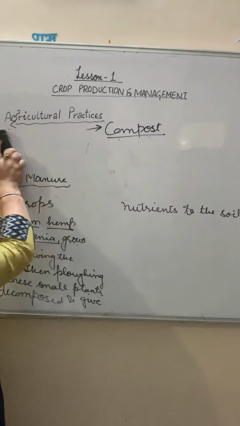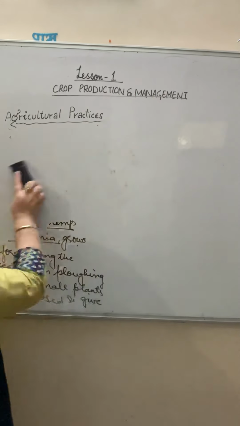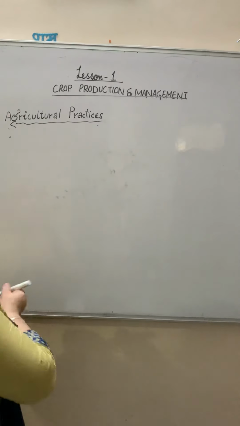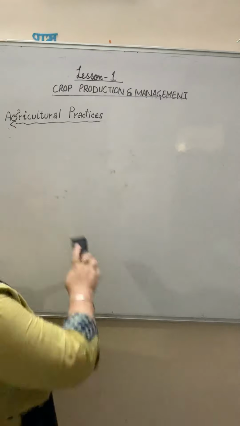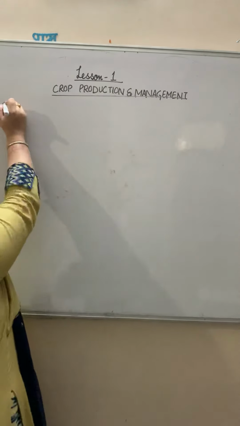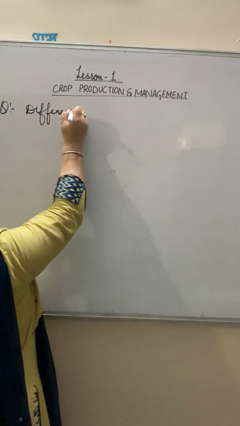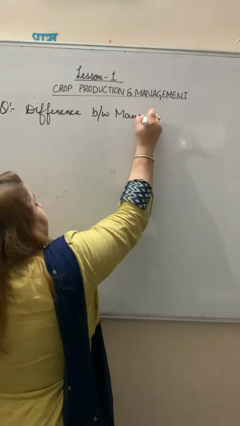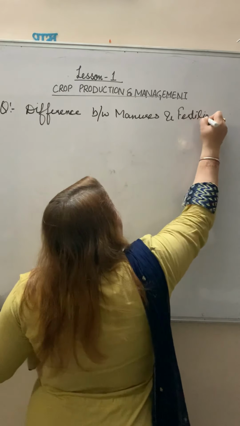Now the other way, that is the fertilizers. Before going to discuss the manures and fertilizers, I am writing the difference between the manures and fertilizers.